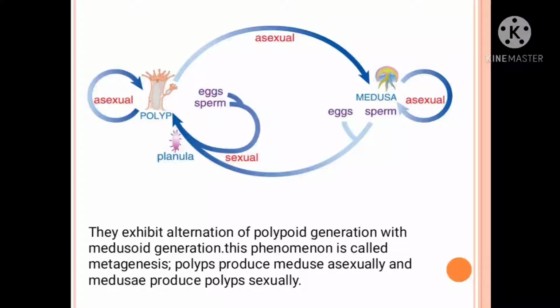This phenomenon is called metagenesis. Here, polyps produce medusae asexually, and medusae produce polyps sexually. Generally this type of reproduction takes place in Obelia. So this was the information related to Cnidaria, and remember the examples Hydra and Aurelia.